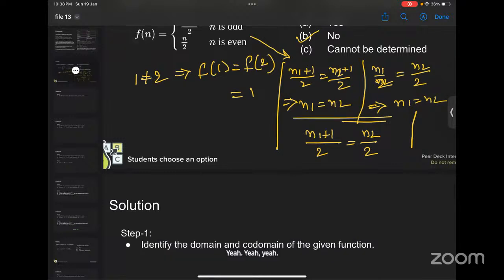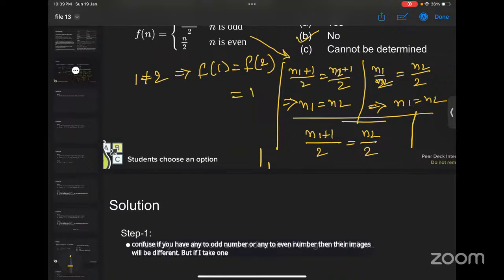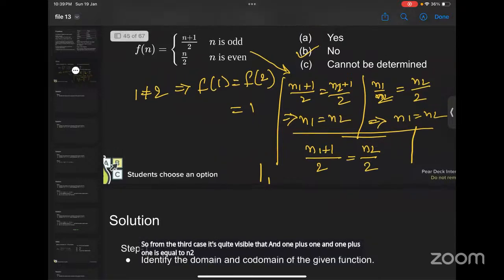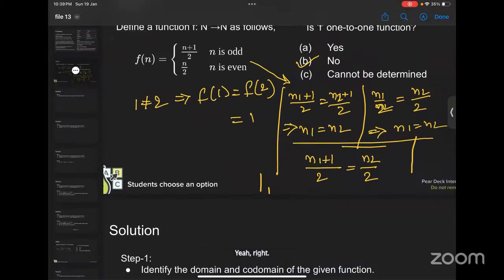Because in the first 2 cases you can satisfy, so you can conclude that if you have any 2 odd numbers or any 2 even numbers, then their images will be different. But if I take 1 odd number and 1 even number, then we cannot conclude that their images are different all the time, right? So from the third case, it's quite visible that this is not a 1-1 function. n1 plus 1 is equal to n2, so it won't be possible. Yeah, right. So from the third case, you can clearly see that the function will not be a 1-1 function.